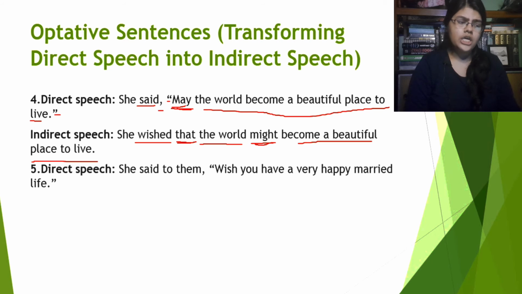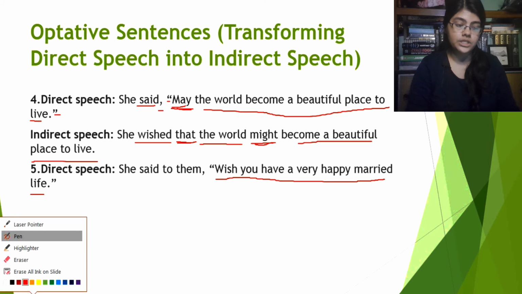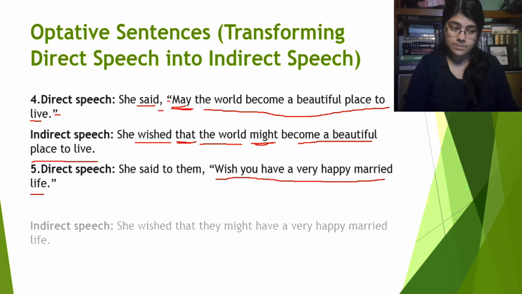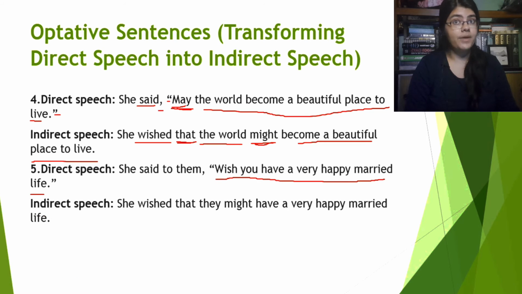Direct speech. She said to them, wish you have a very happy married life. What is happening here? See, wish you have a very happy married life. This is a wish. So, this is an optative sentence. So, how are we changing this into an indirect speech? The indirect speech is, she wished that they might have a very happy married life. See guys, first of all, she said to them is changed into she wished.